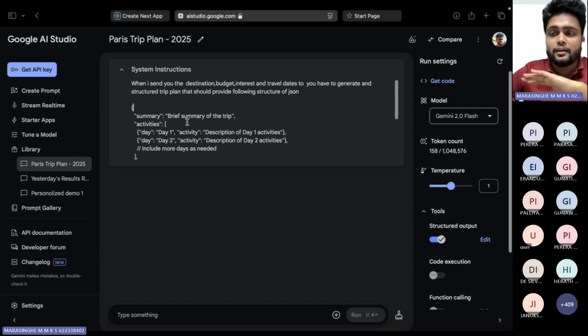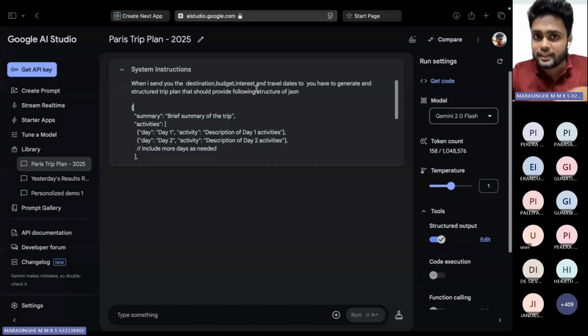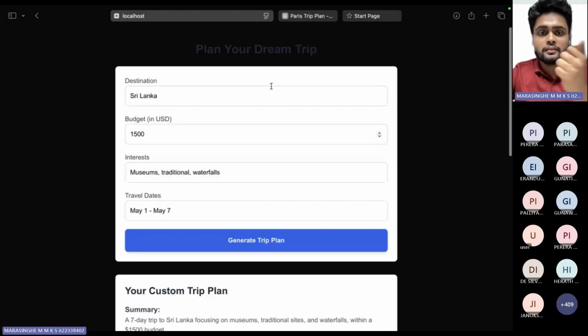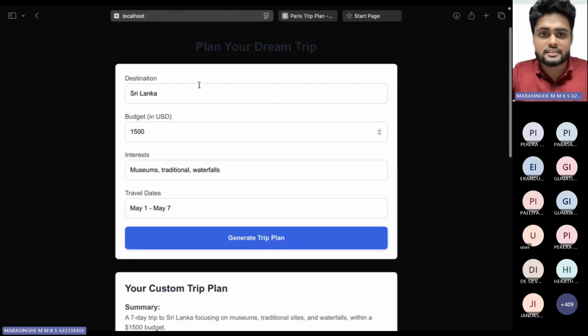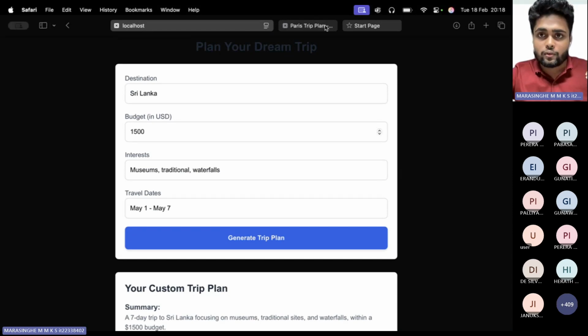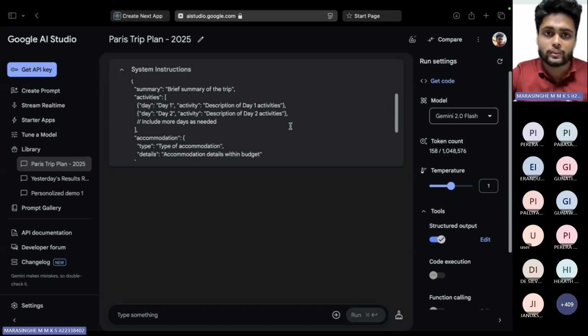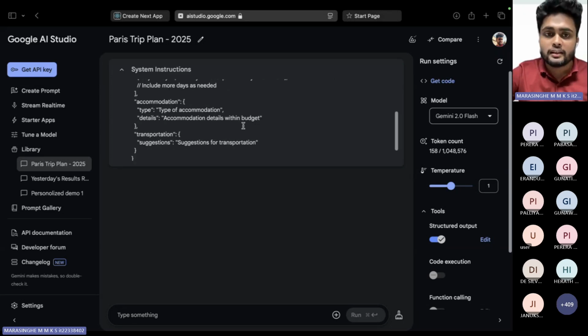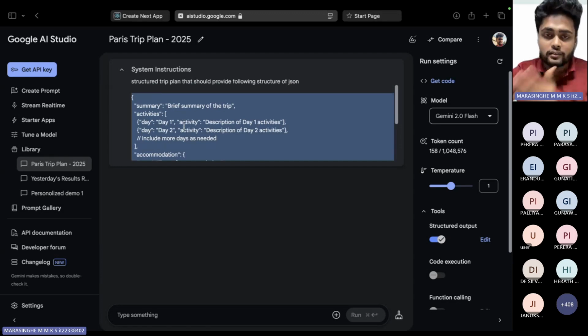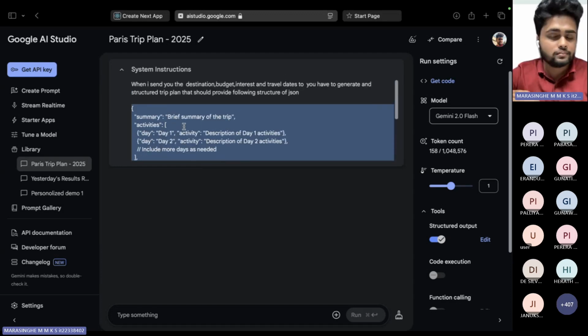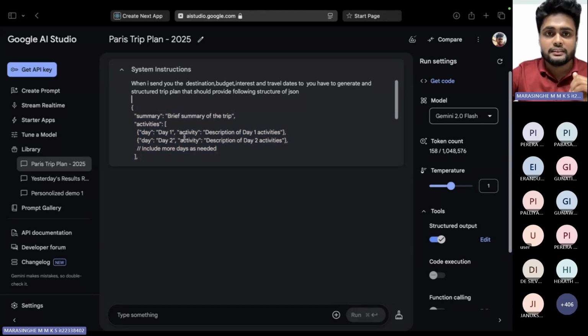Here I have instructed Gemini that when I send you the destination, budget, interest, and travel dates, which are the inputs that the user enters into this form, you have to generate a structured trip plan that should follow the following JSON format. And I gave it the JSON format that my UI will render properly. You can see there's nothing much here. There are simple instructions to Gemini.